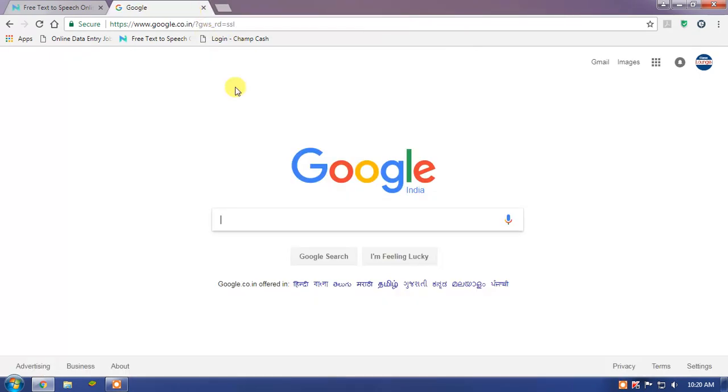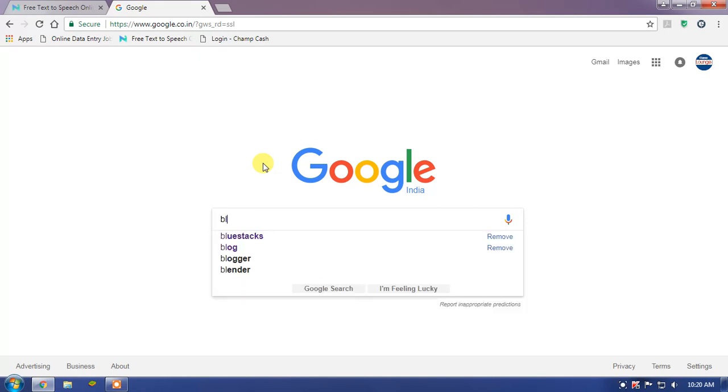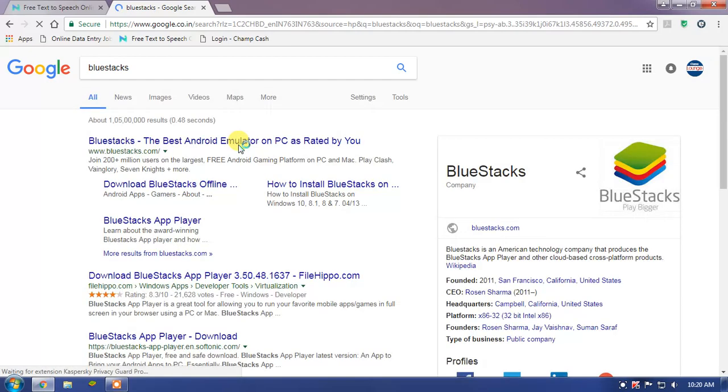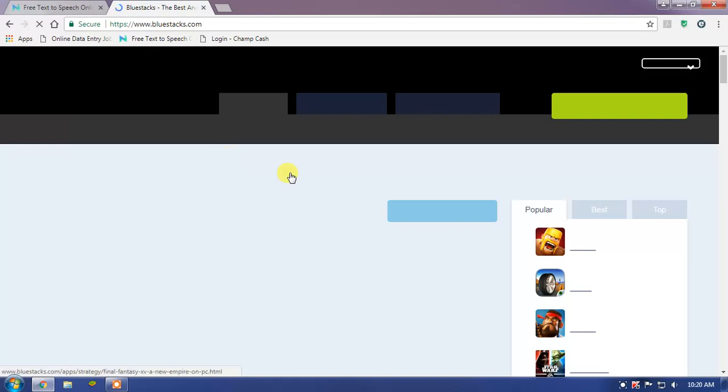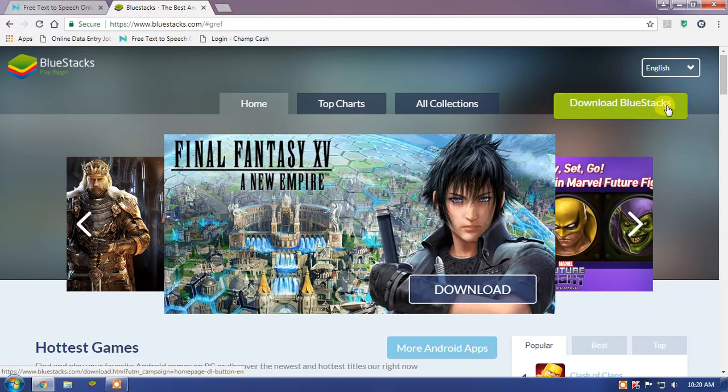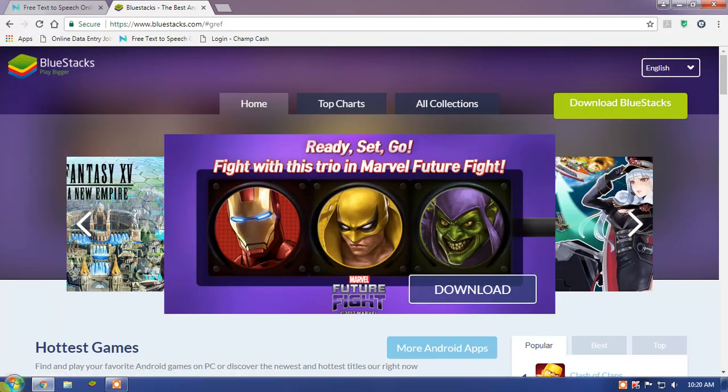So let's start. Open your browser and search for Bluestacks, or visit the site www.bluestack.com. Then click on the option, Download Bluestacks. Its file size may be greater than 350 megabytes.